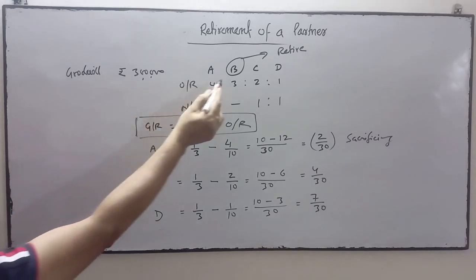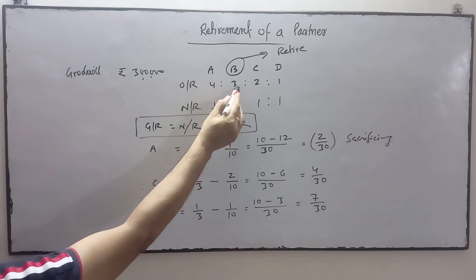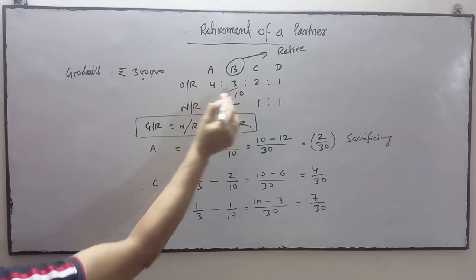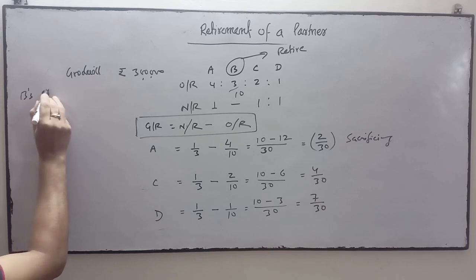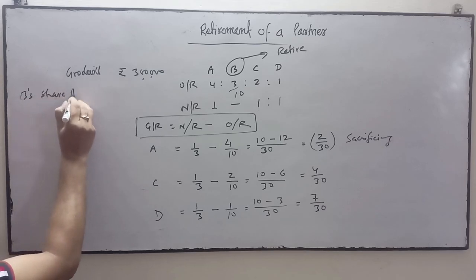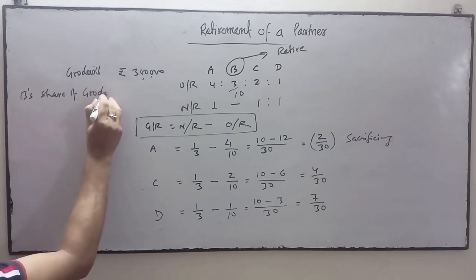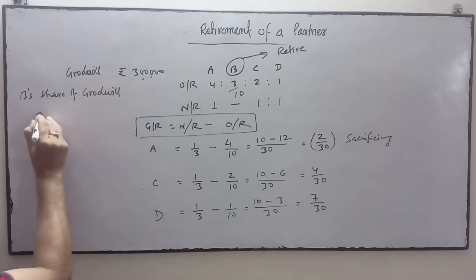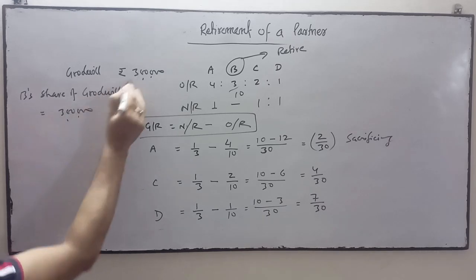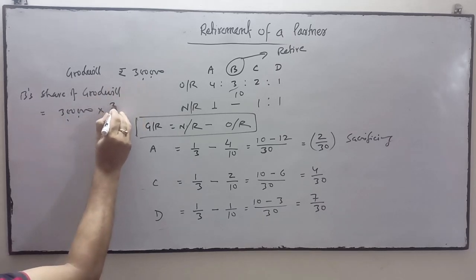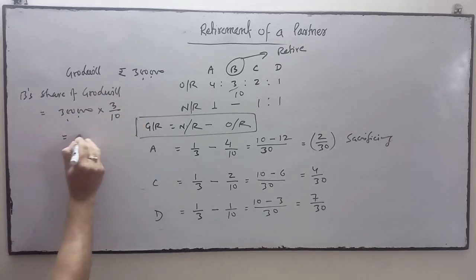So the retiring partner's share is how much? 3/10. So B's share of goodwill: 3 lakhs is the total goodwill, and out of that B's share is 3/10, so it is 90,000.